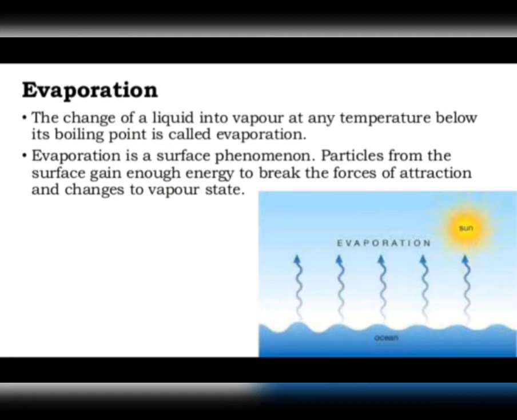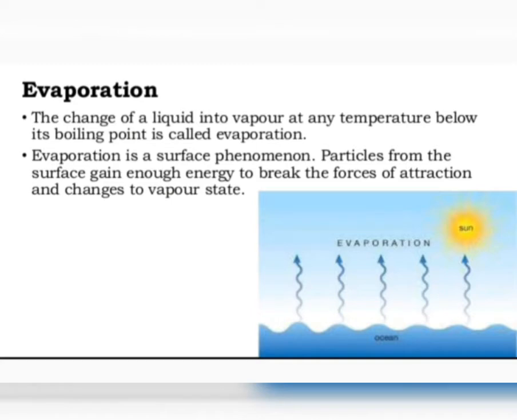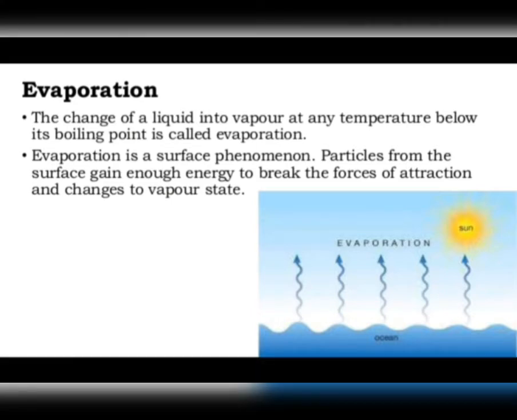So the fast moving particles of a liquid are constantly escaping from the liquid to form vapor. That is why it's known as a surface phenomenon, because particles present on the surface have enough energy to break the forces and escape.